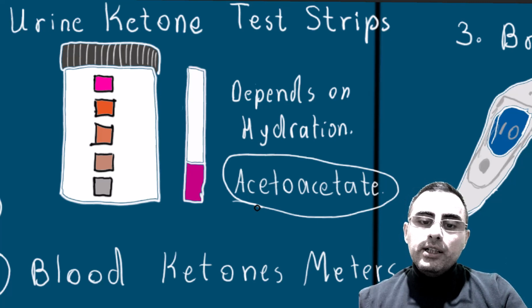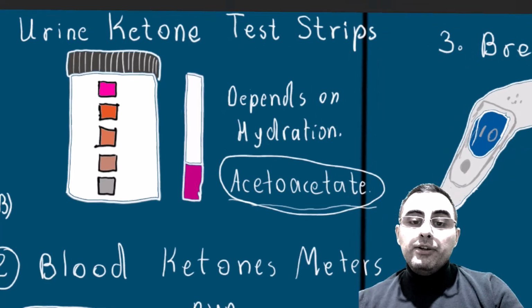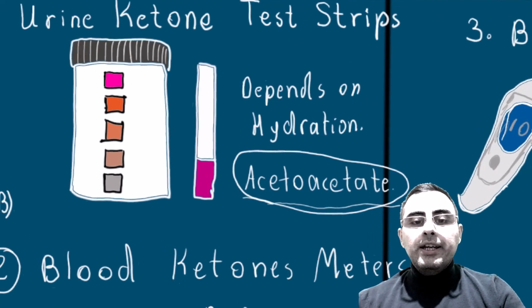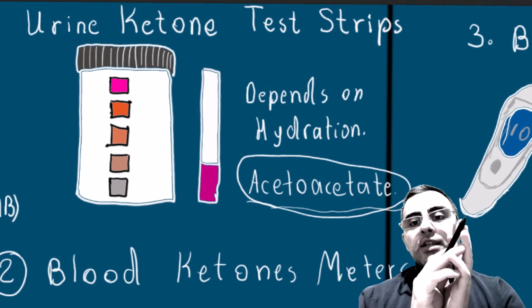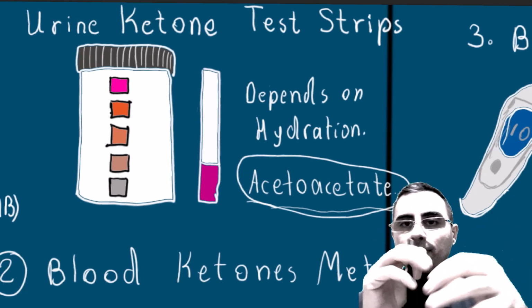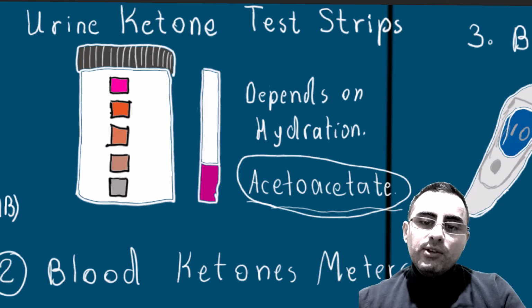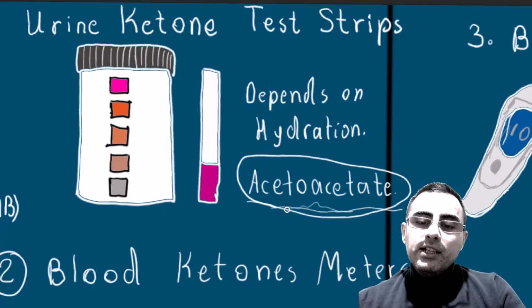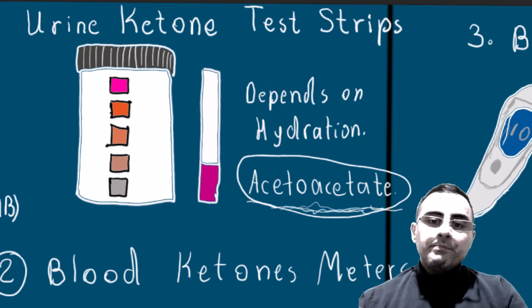Acetoacetate is excreted by urine, but the problem is that if a person is in a ketotic state for several days or several weeks, the acetoacetate level can be lower. So it's not a very precise test.